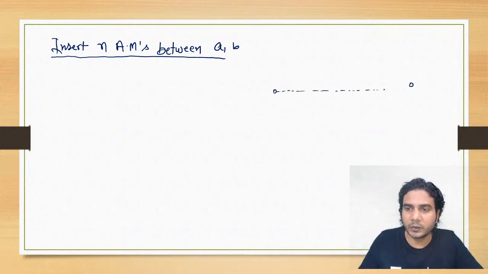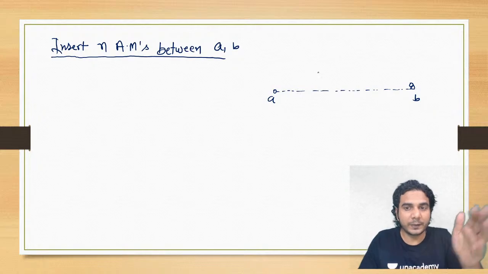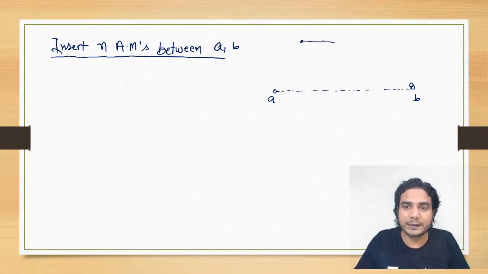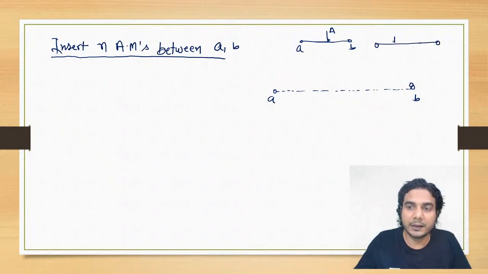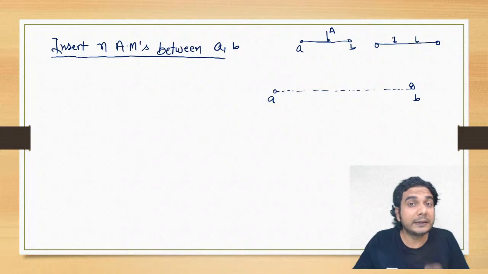See what will happen if you insert n arithmetic means between these two numbers. I'm plotting these two numbers on the number line first of all. So this is A and this is B. If you insert one arithmetic mean between two numbers, then this number line will be divided into two parts. If you are inserting two arithmetic means, then this number line will be divided into three equal parts.